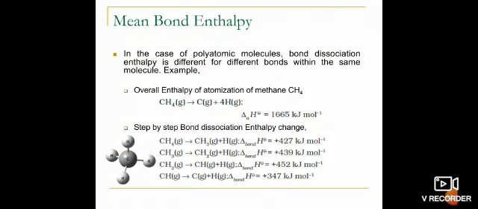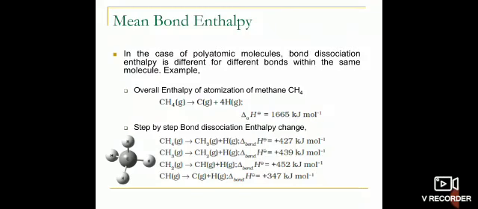Next, for the polyatomic molecules, we talk about the mean bond enthalpy. Here, let's take the example of methane. In methane, we know that 4 CH bonds are present, and so to break all these 4 bonds and to convert methane into the carbon and hydrogen gaseous atoms, the amount of energy required is 1665 kilojoules mole inverse. Now see what happens when the CH bonds are broken in step by step manner.